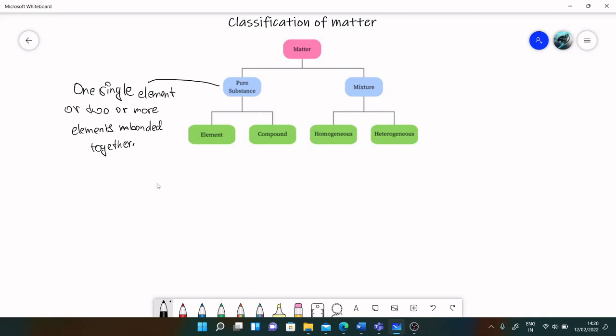Now, you may ask, what does bonded mean? Bonded together means that different molecules and different elements have some kind of relationship.